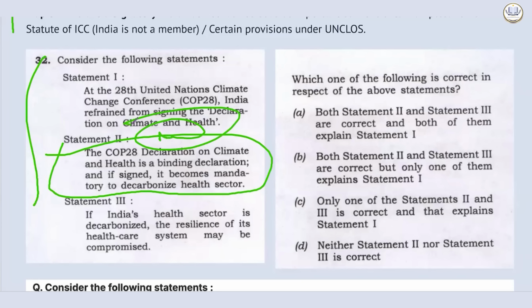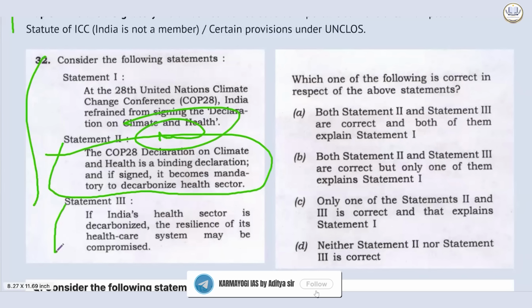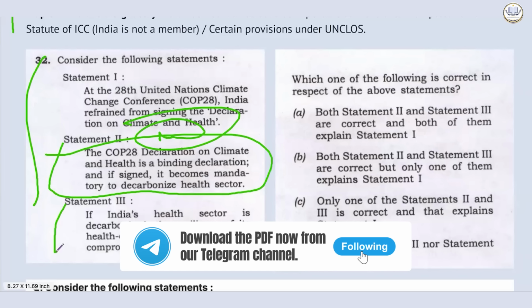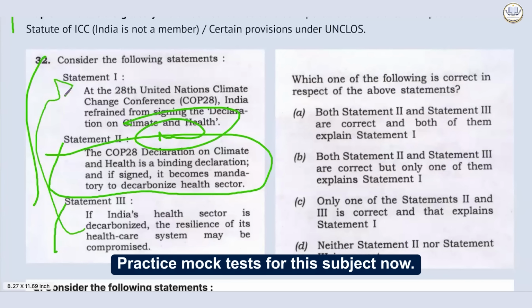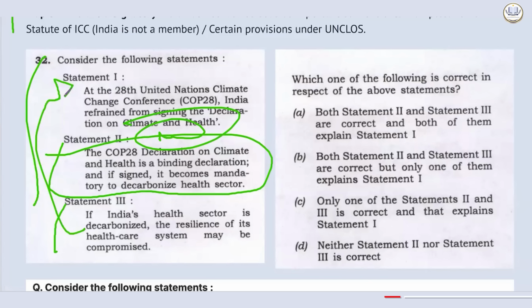Okay. The statement 3 also, I'm showcasing you a trap. If India's health sector is decarbonized, the resilience of its healthcare system may be compromised. Now you will think that decarbonizing may be something which is extremely positive, but see that the resilience of its healthcare system may be compromised. This is trying to highlight the negative aspect, and this can be related to statement 1. I'm just giving you another rule. But just remember the binding declaration, you have to be very, very alert.